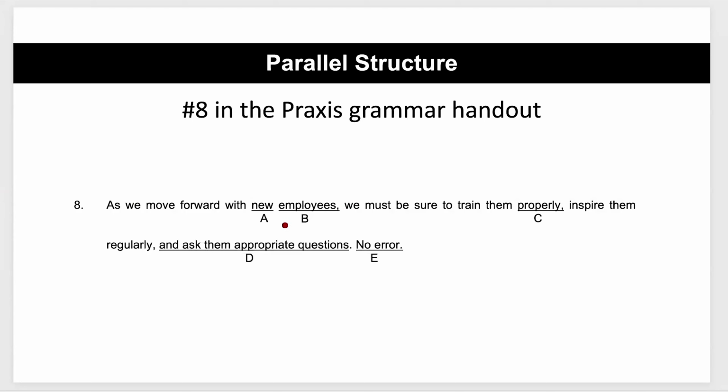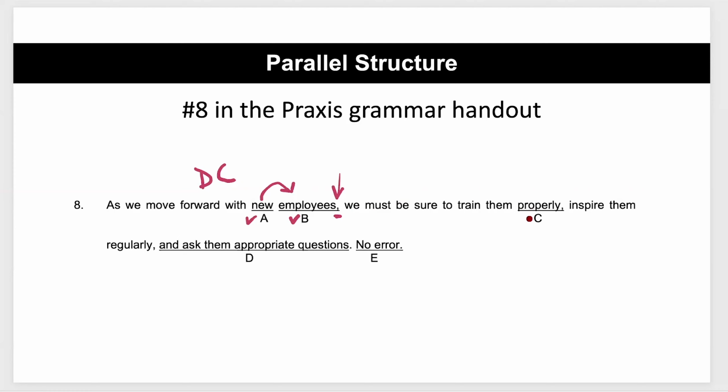So here's another one of those sentences where we are able to choose where the error is. So let's take a look. As we move forward with new employees, that is a dependent clause, and I have a comma there. So it looks like B is good because if I'm going to do a dependent clause, I've got to have a comma after it. And new looks fine. New is just an adjective explaining what type of employees we have. So we're good there. Then we have the independent clause. We must be sure to train them properly, inspire them regularly, and ask them appropriate questions. All right, so we have the independent clause here. So again, the comma is good to go.